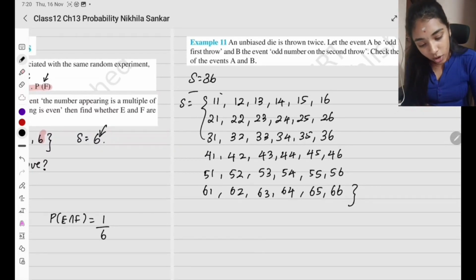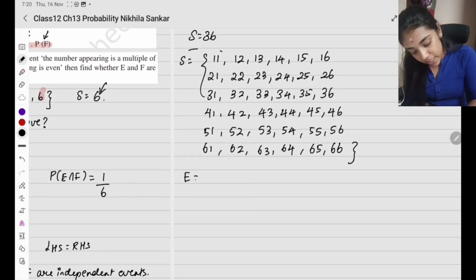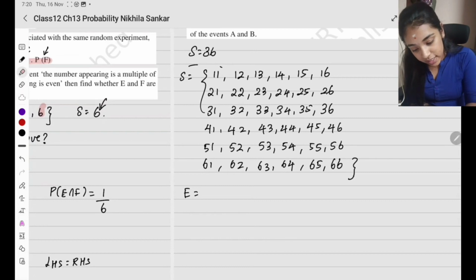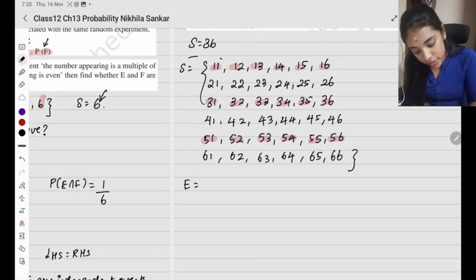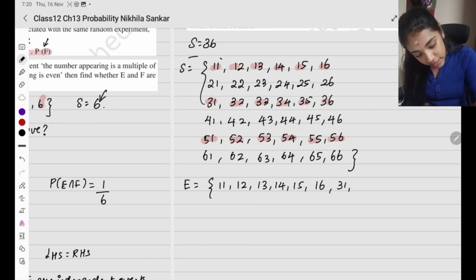Now odd number on the first throw, so that is going to be my event E. Where do we have odd number on the first throw? 1 1, 1 2, 1 3, 1 4, 1 5, 1 6, 3 1, 3 2, 3 3, 3 4, 3 5, 3 6, 5 1, 5 2, 5 3, 5 4, 5 5, 5 6.